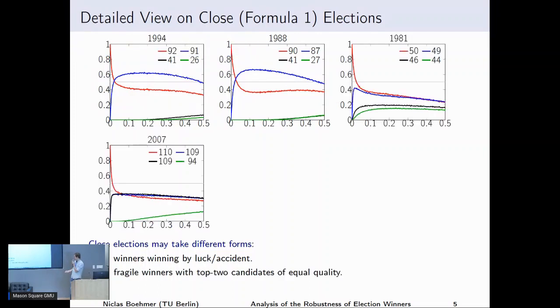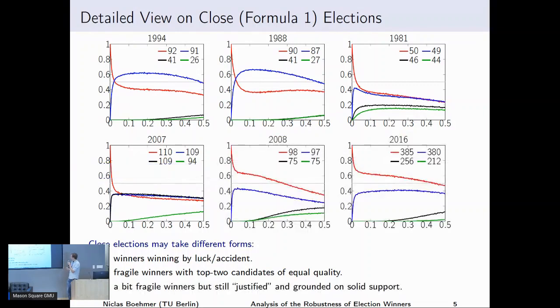Then we also have a different type of close election, which we call implicitly tied elections. Here the winning probabilities of the two top candidates become very quickly very similar. One could say that in this case we have fragile winners, where in fact the top two candidates are of equal quality. As another example, in this 2007 election, just making one single swap changes the winner with 5.6% probability. Again, a lot of these single swaps won't even affect one of the strong candidates and will therefore always contribute to the status quo.